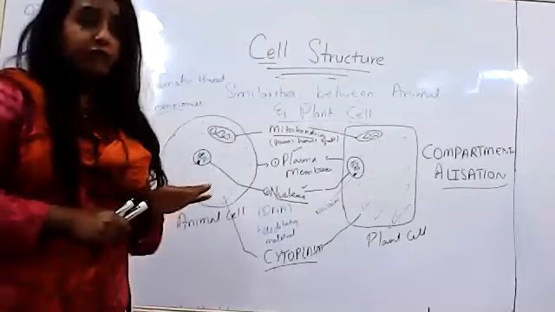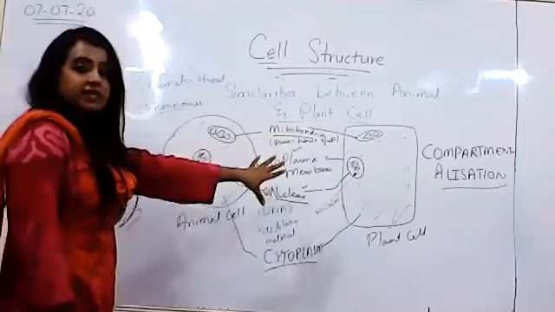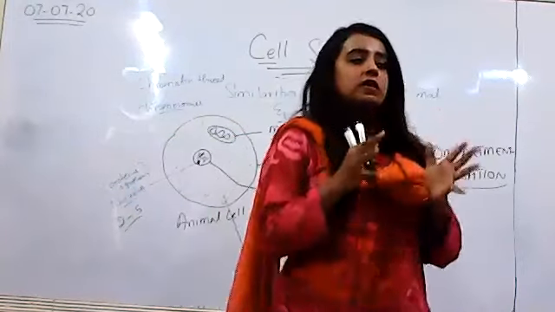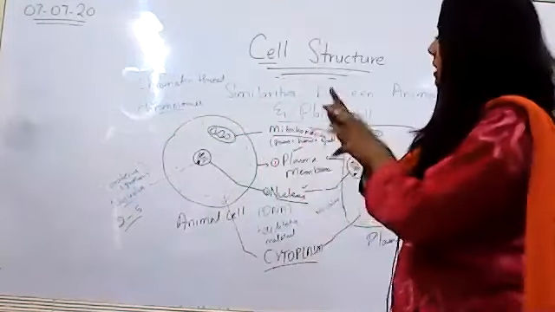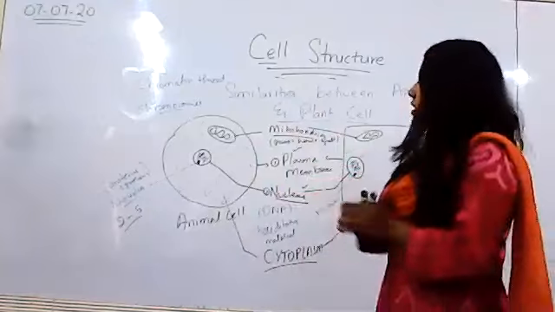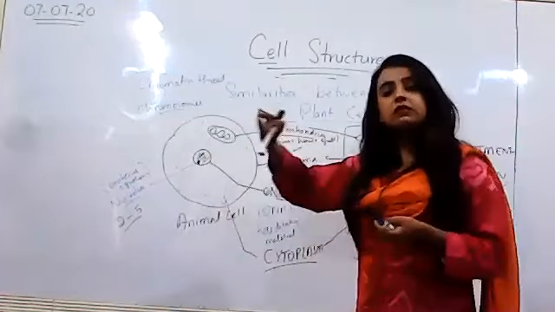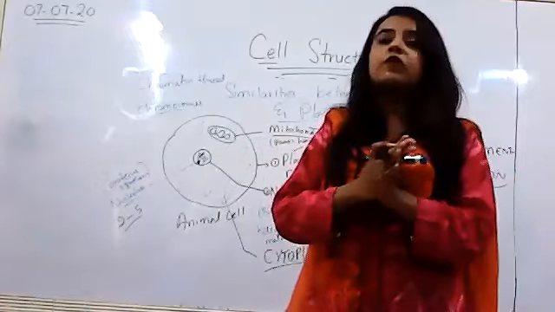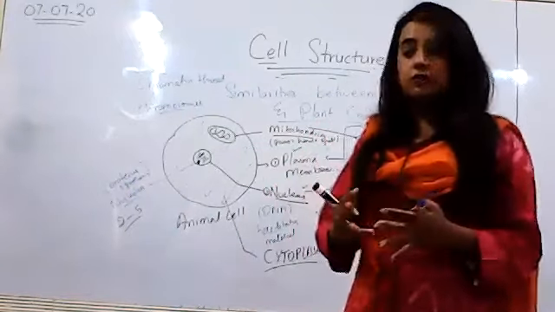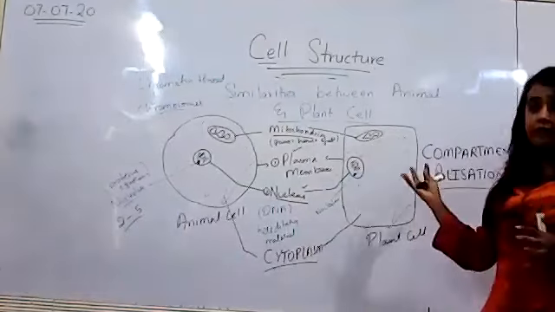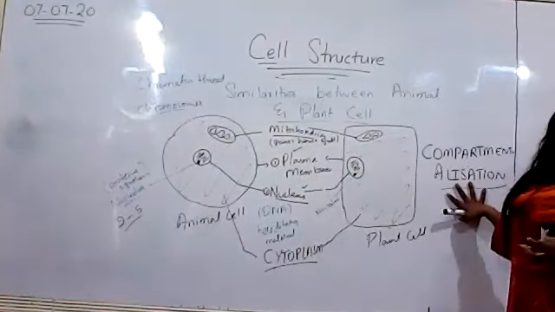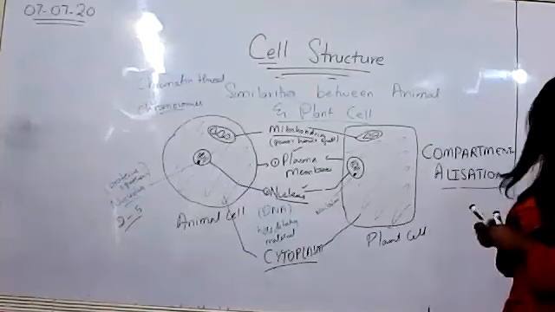The reason the eukaryotic cells have become so widely existent on the surface of the earth and the reason prokaryotes were wiped off was this compartmentalization. Because in the case of the prokaryotic cell, every single function was performed in the cytoplasm. Respiration in the cytoplasm, photosynthesis in the cytoplasm, right? The cell had to wait for one process to be over to start the second process. The reason for the success of the eukaryotic cell is its compartmentalization, division of labor.